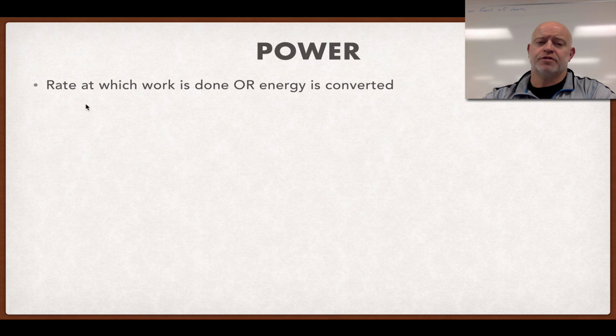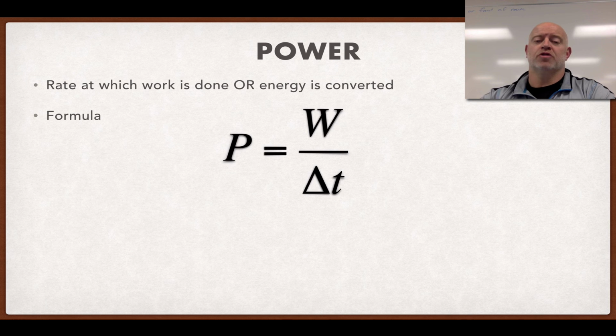That's something that might be a little bit new, like, oh, wait a minute, power is a rate. Yeah, power is a rate. Very similar to how velocity is a rate, right? Velocity was meters per second, or a distance per time. Power is the same idea, but it's how much work can be done per time, or energy converted per time. So if we take a look at our formula, power is the work that we can output divided by the time it takes us.